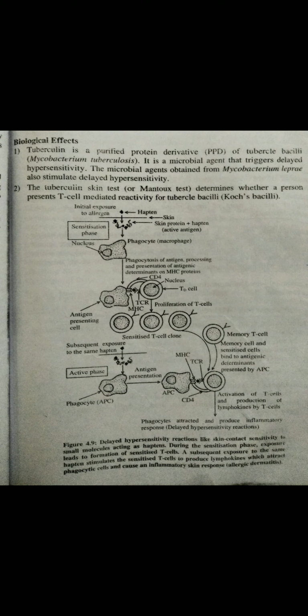Now at that time there is no reaction. Now again when the second exposure of the hapten is done, the active phase starts the phagocytosis process, and due to that the antigen is presenting itself, and before that, when we had the first exposure of hapten, at that time the memory T cell saved the sensitized cell, and now these cells are combining, and due to that combination they are activating the T cell, and that T cell produces lymphokines, and that lymphokine kills or eats the normal cell.